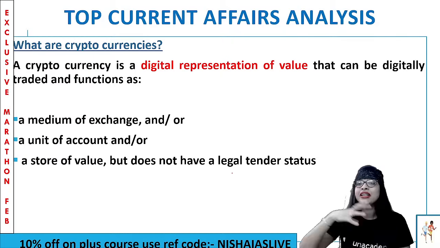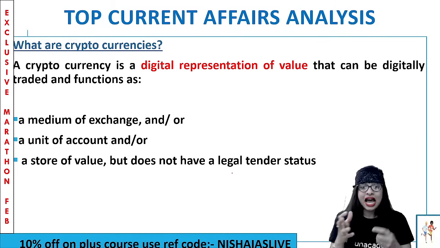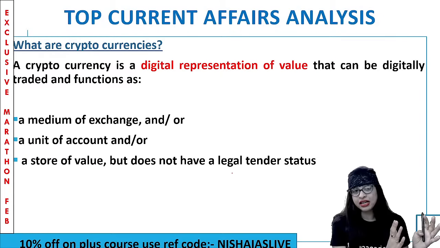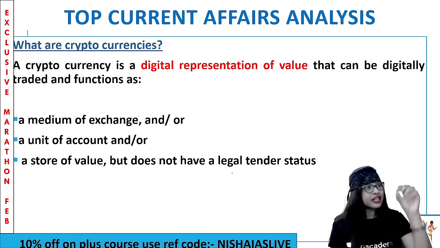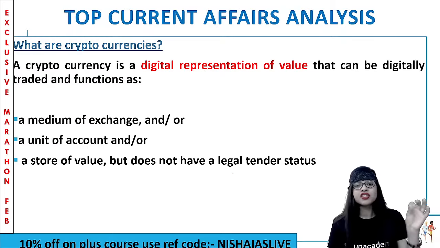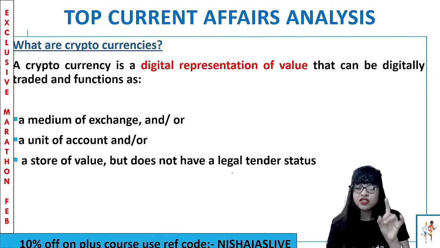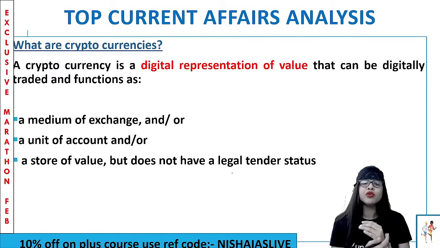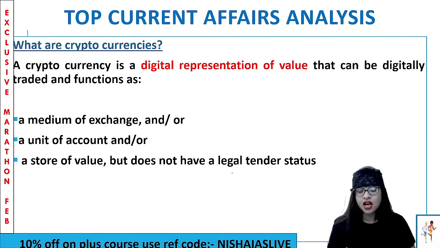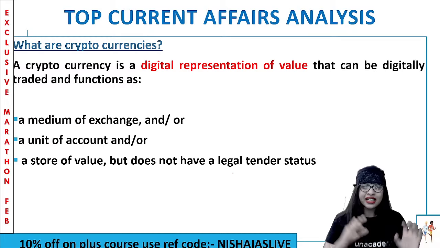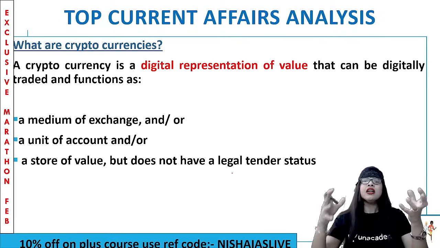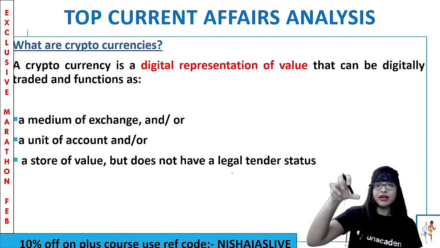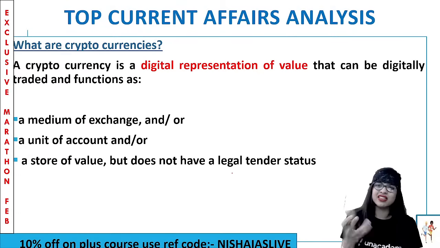And this can only be digitally traded or traded online, guys. And now this is also something that functions like money. It is a medium of exchange, it has a unit of account and it has a store of value. But the whole point is, though they have similar functions like money, being a medium of exchange, unit of account and store of value, they do not have a legal tender status. Whereas money or currency is something that has a legal tender status. So that is one thing that doesn't make cryptocurrency that important compared to money, because legal tender status should be given. That is not given.